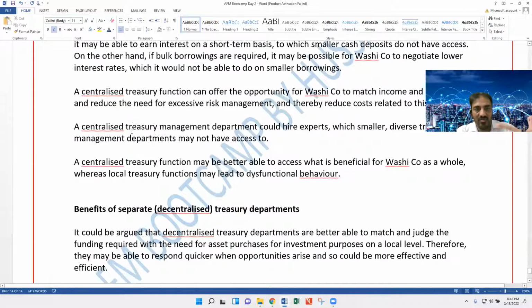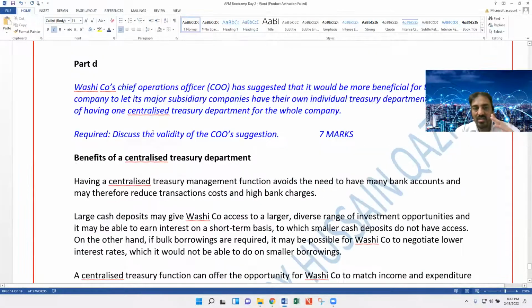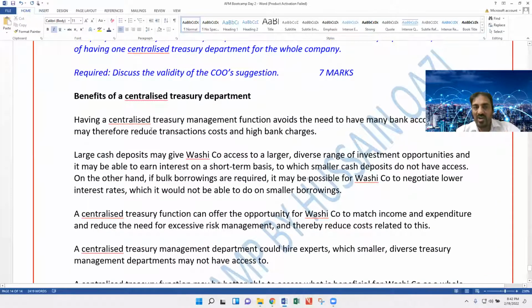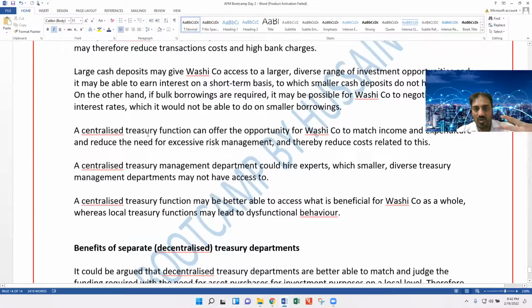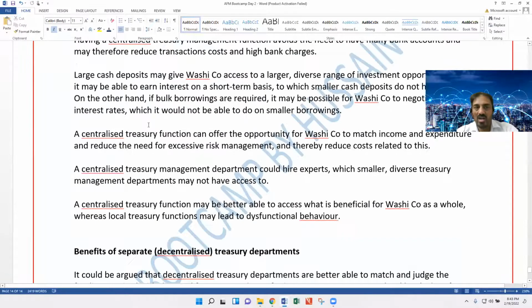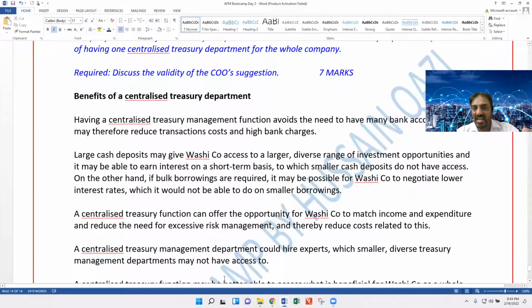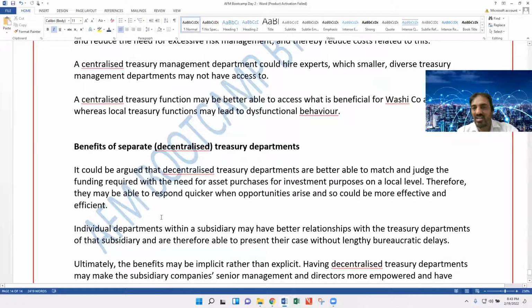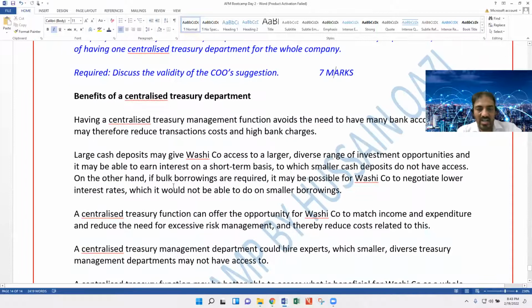So here you can read it. At least 3 points for the benefits of centralized and 2 points for the benefits of decentralized. Now you can read it accordingly and refer to my notes, and you will be able to answer the question.